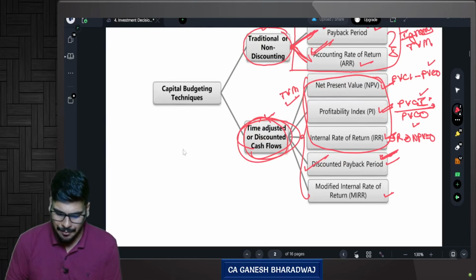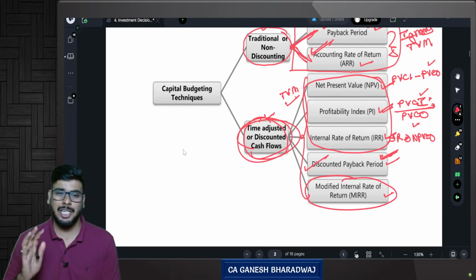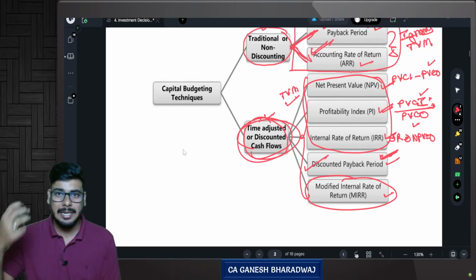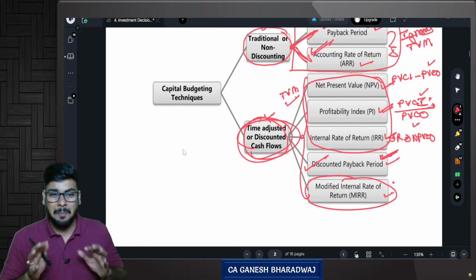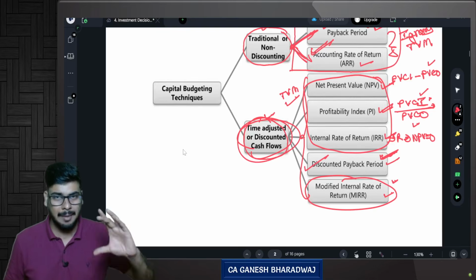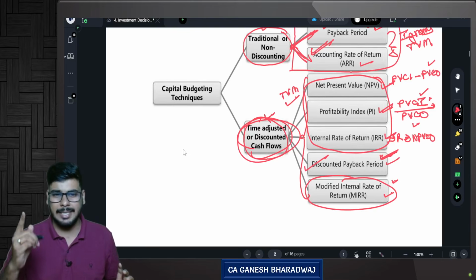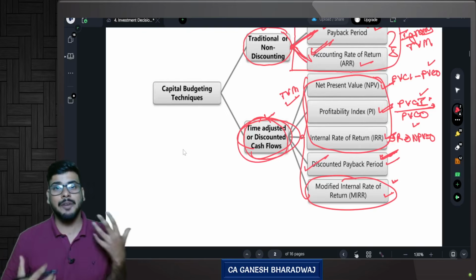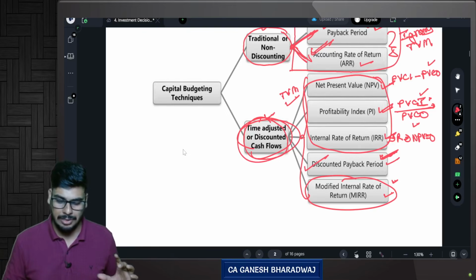Modified IRR is actually a rarely tested area, and it's an intricate discussion that requires a lot of reasoning. So in my marathon, I'm not discussing MIRR alone. I think in the study material itself, there is only one or two sums. But the main areas which are important from an examination perspective, I'm going to focus on those.